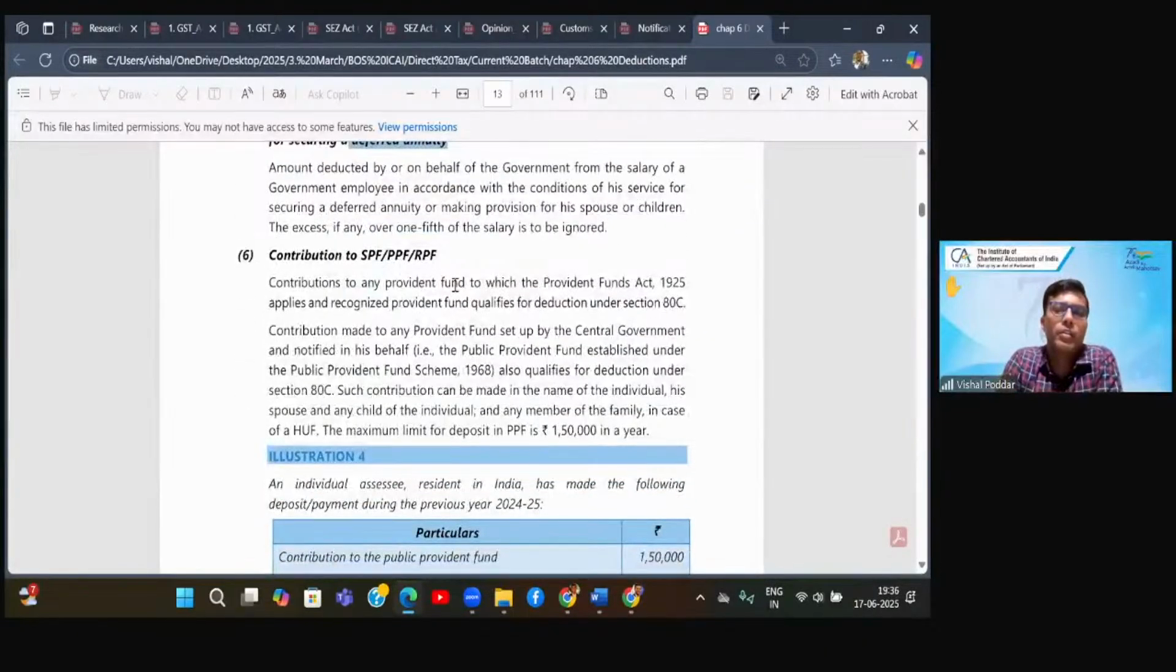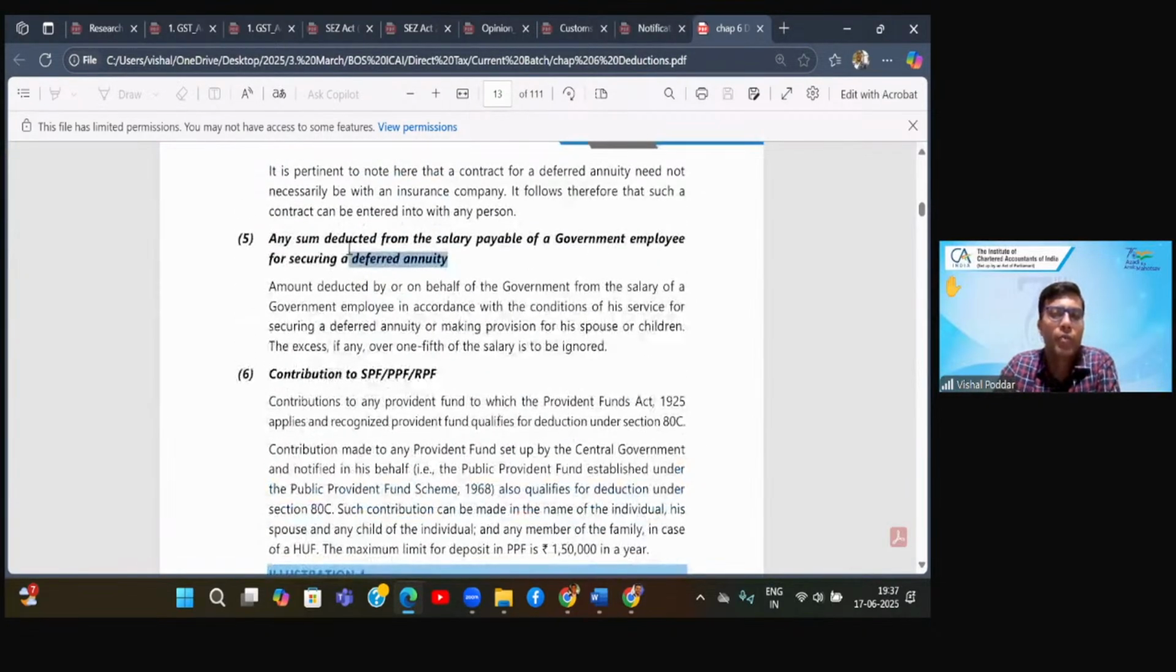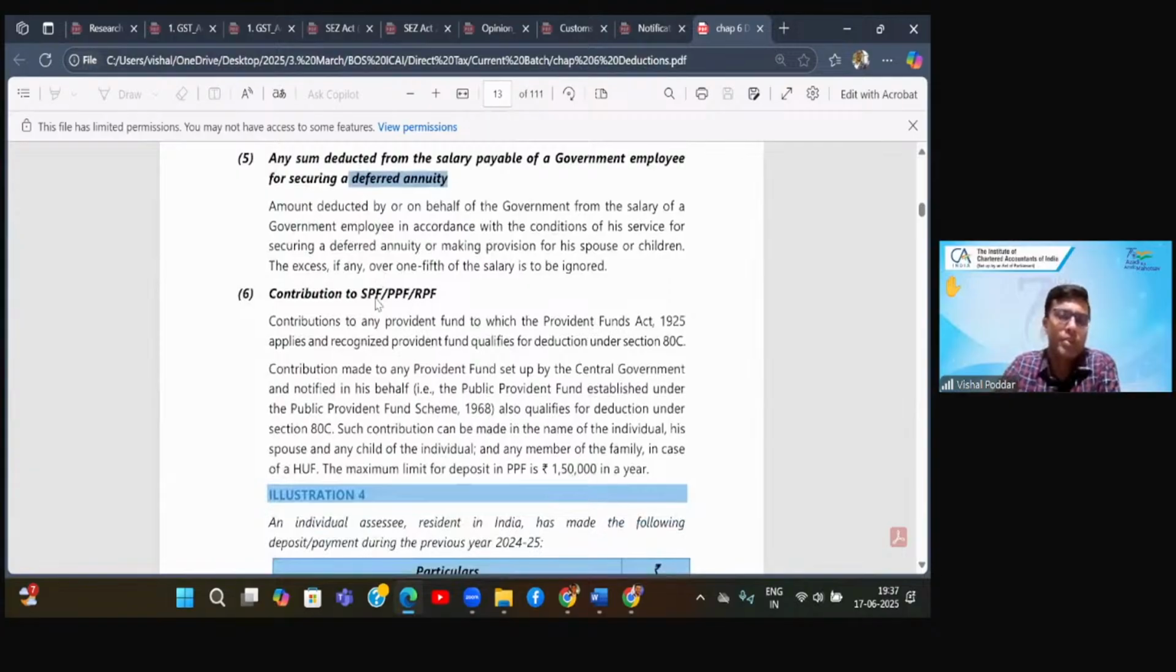Now, this point is giving deduction only to individuals. Why? Because it is dealing with contribution to provident fund. In fact, this previous one, fifth one was also for individuals because it was talking about deduction from the salary payable of a government employee. An employee can only be individual. So as we are seeing, entire 80C is for individual and HUF both, but there are few sections which are only for individuals, and they are the ones where employee related payments are given.